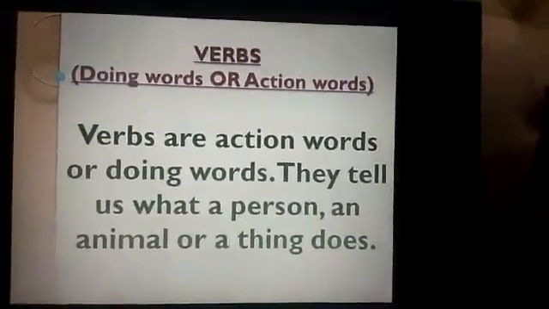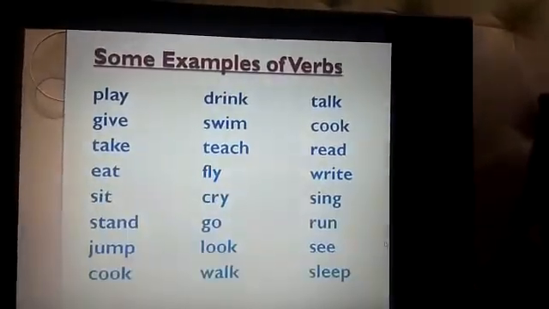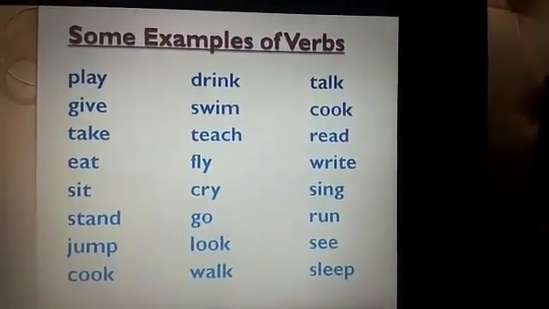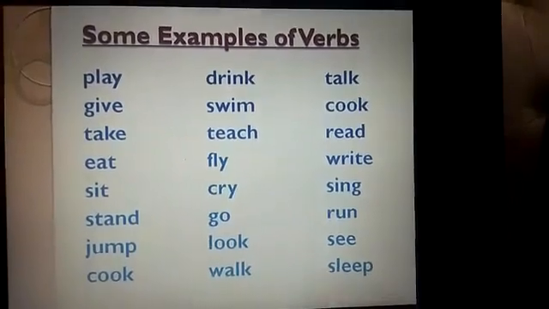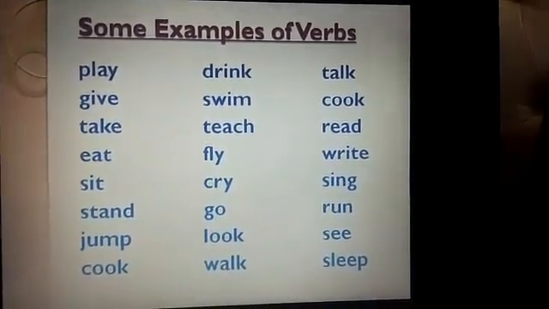Now, let us go through some examples of verbs. See, here are some of the words which represent verbs. These all words are called verbs or action words.